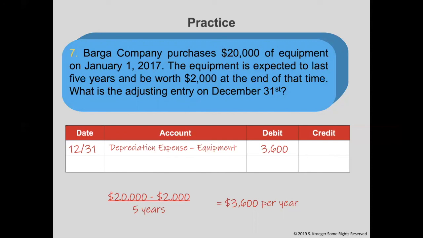Now the credit is that new account, accumulated depreciation. Remember, this is the contra asset account. It will reduce the value of the equipment. We do it for the same amount, $3,600. As you can see, the deferrals are definitely more time consuming and more involved than the accruals. So just make sure you practice these over and over again.